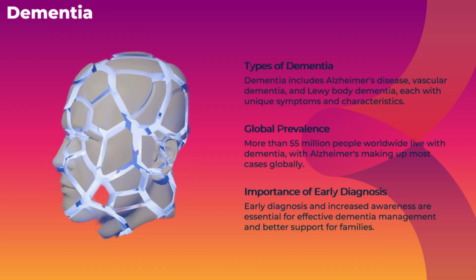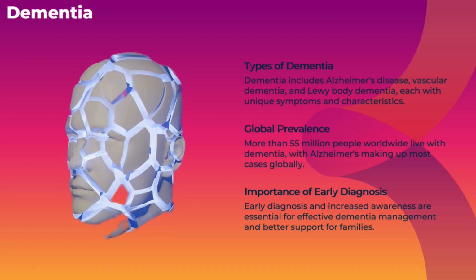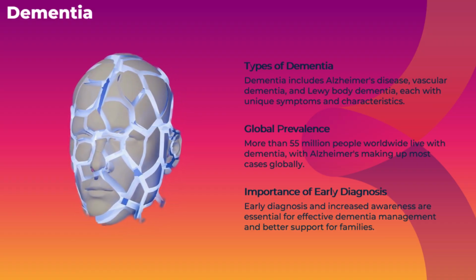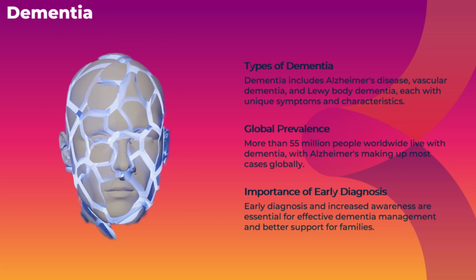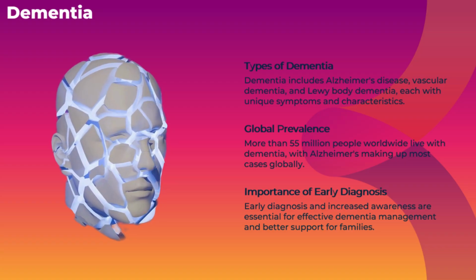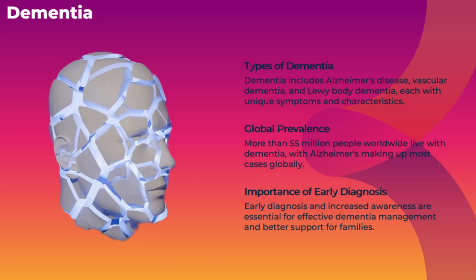Dementia comes in many different forms, which includes Alzheimer's disease, vascular dementia, and Lewy body dementia, each with unique symptoms and characteristics. It is globally prevalent. More than 55 million people worldwide live with dementia, with Alzheimer's making up most cases globally. Chances are we all know someone who will suffer from dementia at some point in their lives.